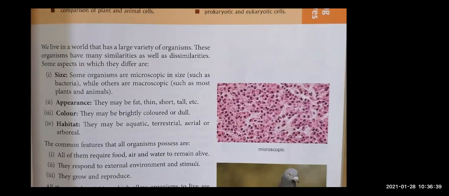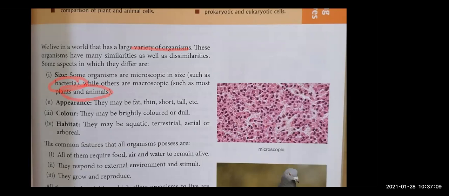Okay, sure. Let's start with it now. Children, the whole world in which we live, in that there are variety of organism, right? This organism, we know they differ from each other, right? If you talk about the size of bacteria and if you compare it with the size of plants and animals, so bacteria, their size is very small.